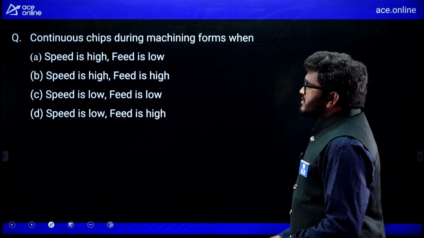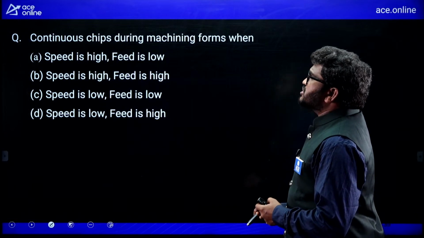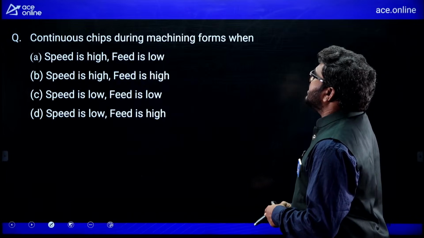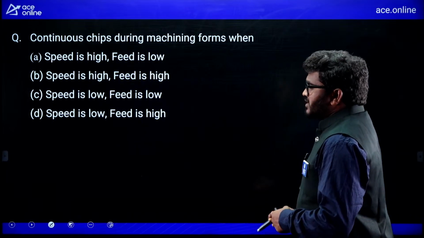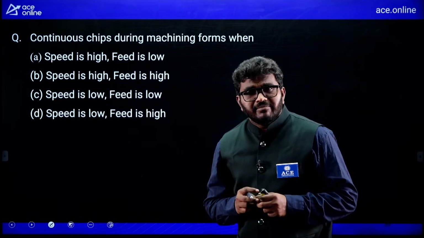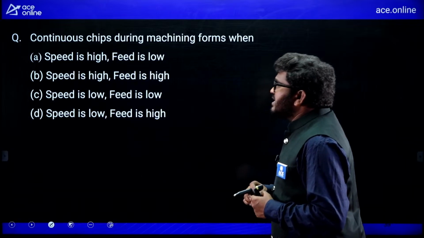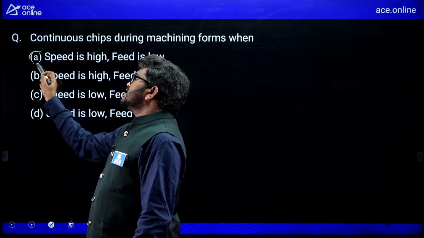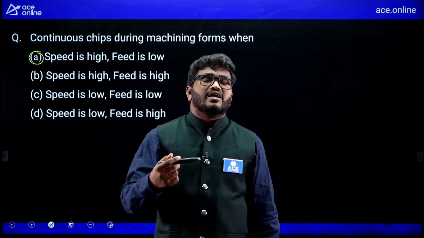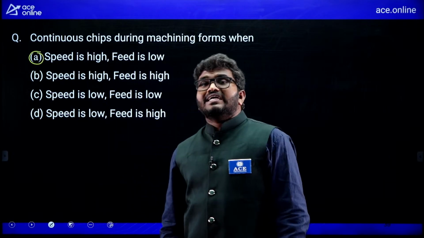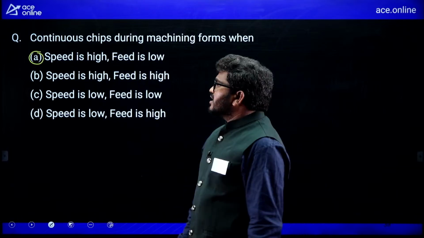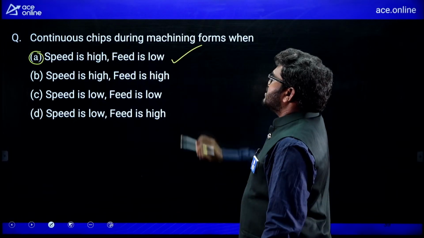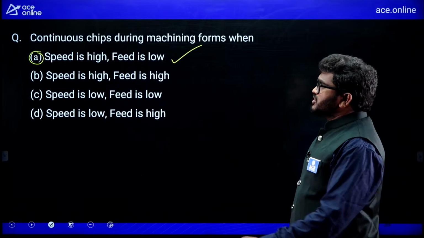Right, and continuous chips during machining form when? Remember, continuous chip, when is it going to be formed? If the speed is high and feed is low. Feed must be low and speed should be high, so that you will get a continuous chip. So A is the correct option for this question.